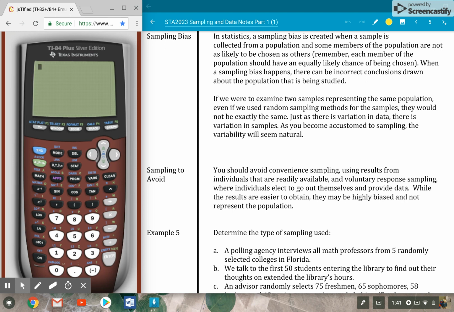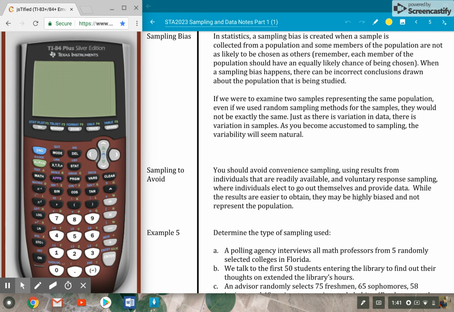We've talked about the good types of sampling already: the simple random sample, stratified sample, cluster sample, systematic sample. Now we want to get into some types of sampling that you want to avoid. So we want to avoid bias in our sampling.